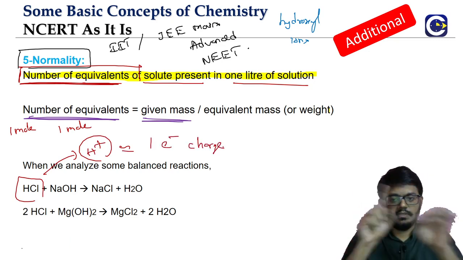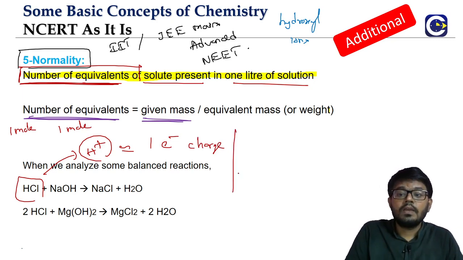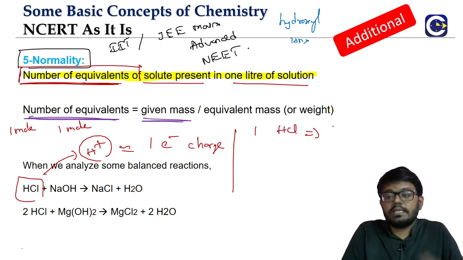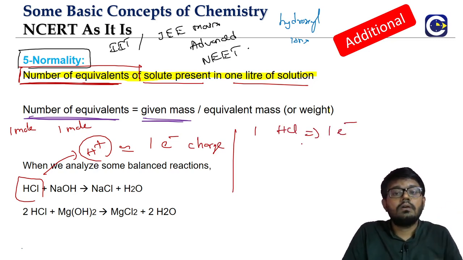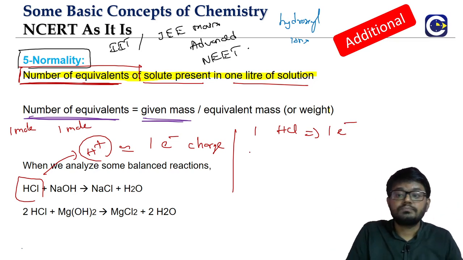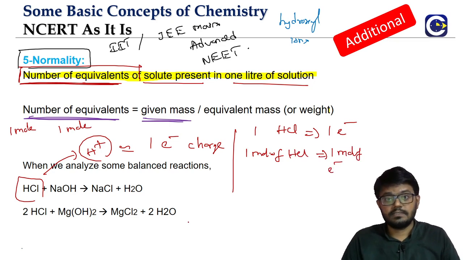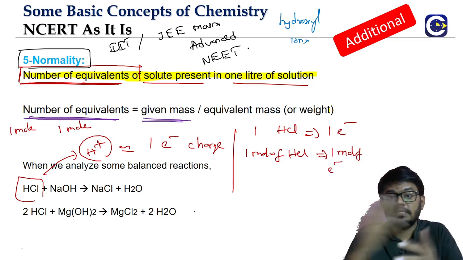Of course, the sign is different, but it is equal to 1 electron charge. So if you take 1 HCl, when it is dissociating, it is giving us 1 electron charge, because it is giving us 1 H plus. If you take 1 mole of HCl, it will be giving us 1 mole of electrons charge in terms of how much charge it will exchange.